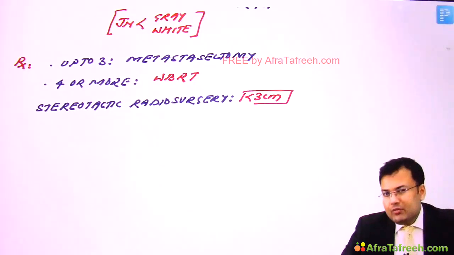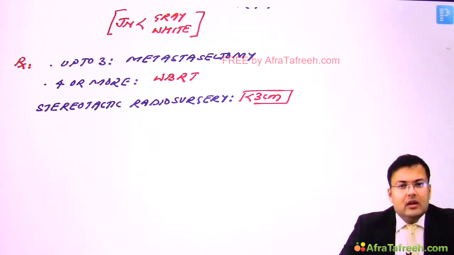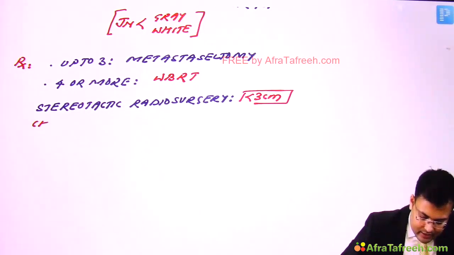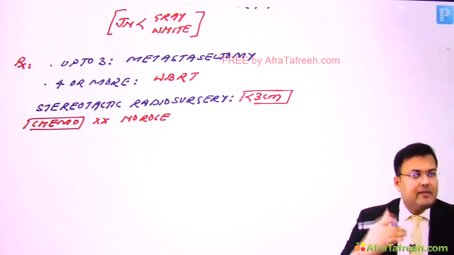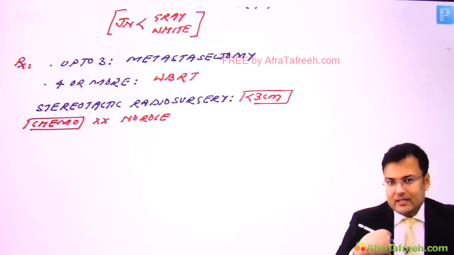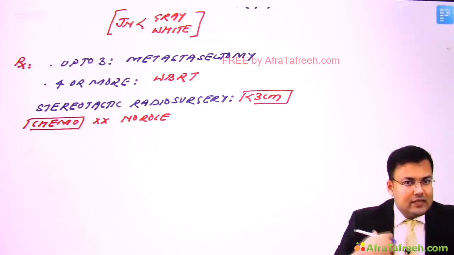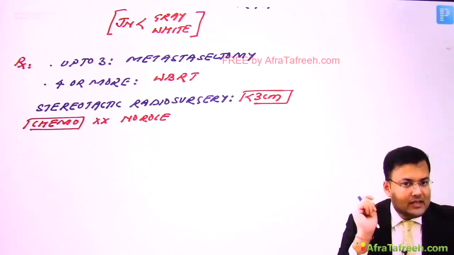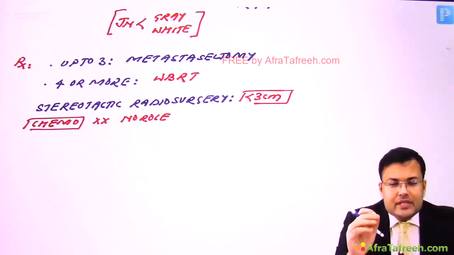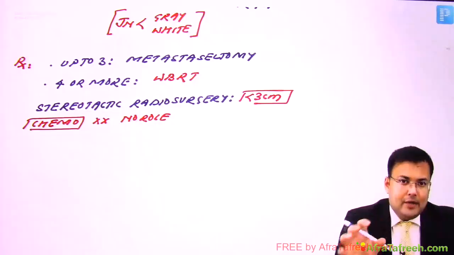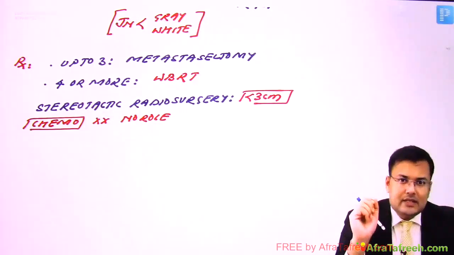What is the role of chemotherapy in brain metastasis? Generally, there is no role of chemotherapy. But there are exceptions. Imagine if a patient is having small cell lung cancer, and because of that small cell lung cancer, there is metastasis to brain, or a patient is having seminoma. Because of that tumor, patient is having metastasis to brain.